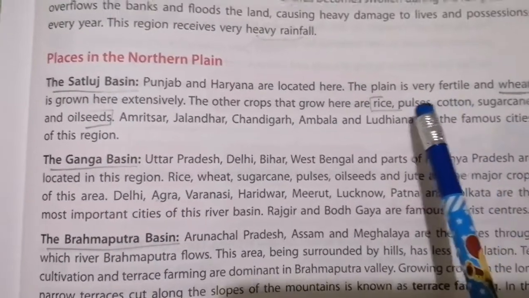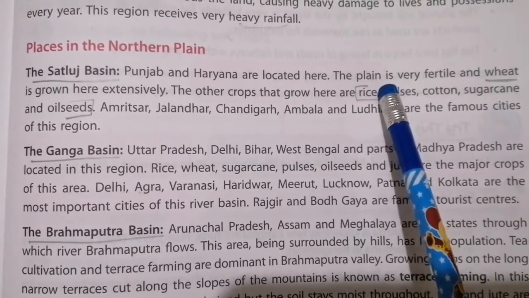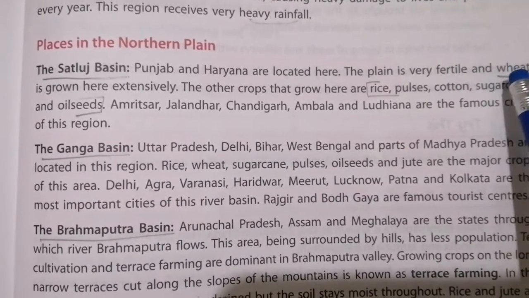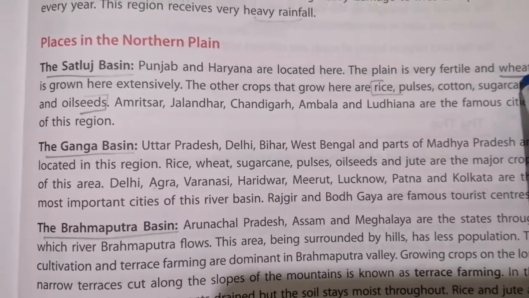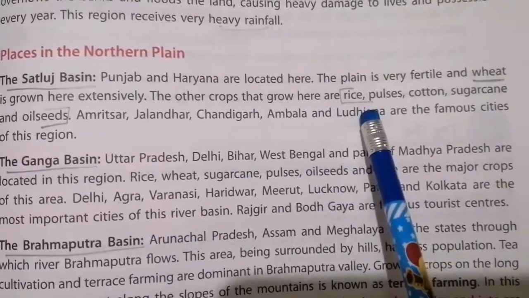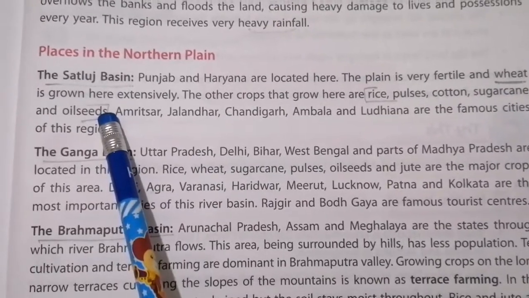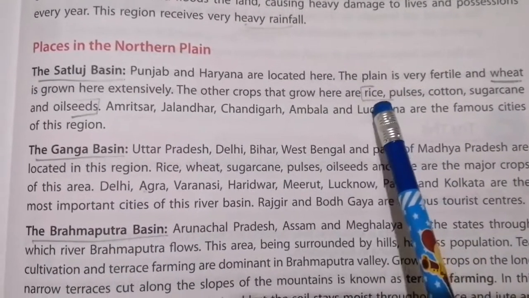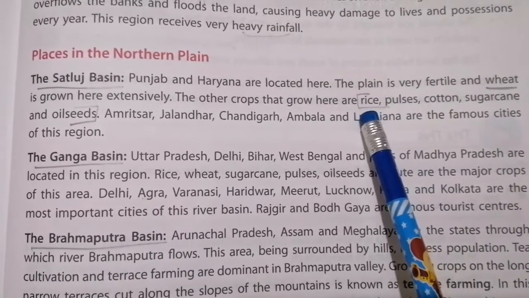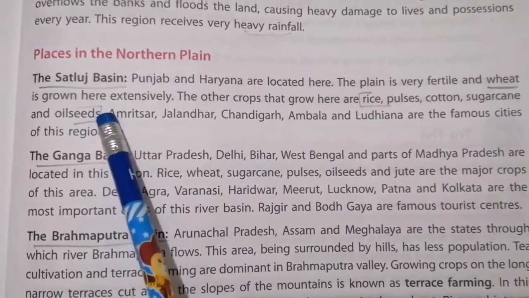Here the plain is very fertile. In the Satluj Basin, the plains are very fertile. Which crop is grown there? Wheat. What are the other crops you can see there? Wheat is the main crop. Apart from wheat, they have rice, pulses, cotton, sugarcane and oil seeds.